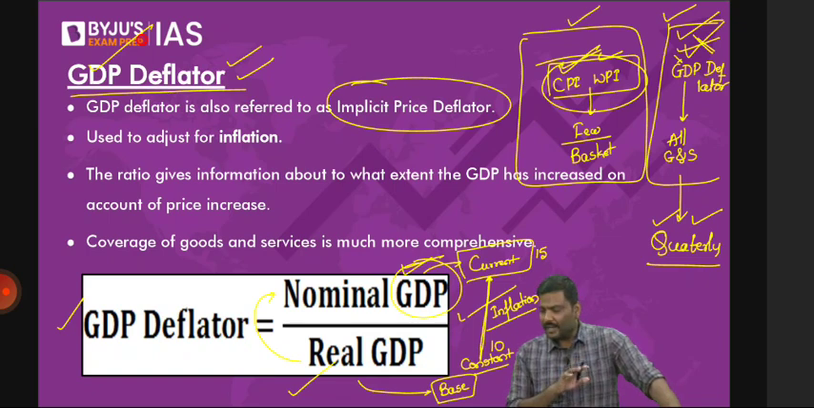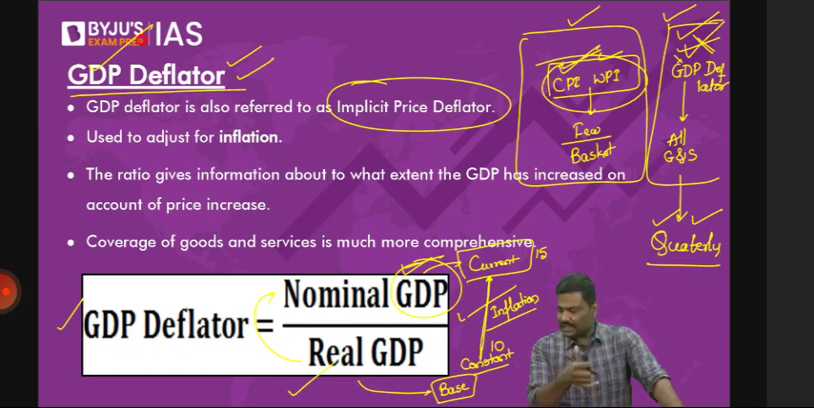Any difficulty here? So this is the concept of GDP deflator. Okay. Shall we go to the next one? So this is the end of the inflation chapter. Next is the questions.